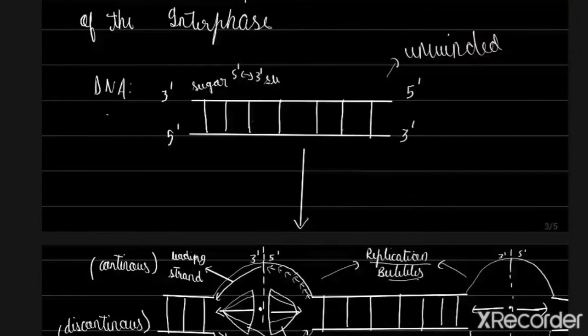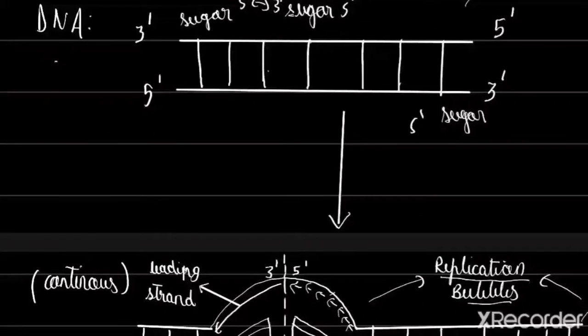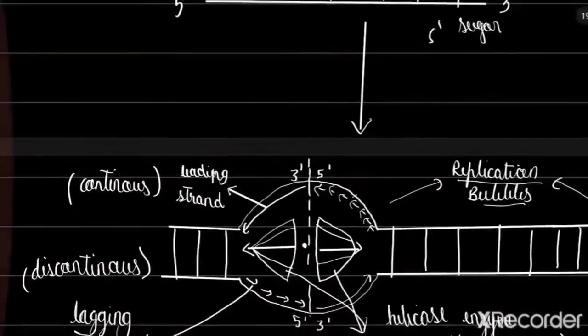So it is connected to the 3' end of the second sugar, then the 5' end of this, and so on. In the end, there is a 5' end. And the second strand is complementary to that. So here there will be a 3' end, then sugar, then 5' end. 5' means the location of the carbon through which everything is connected or free, right? So one 3' end is connected to a 5' end, and vice versa.